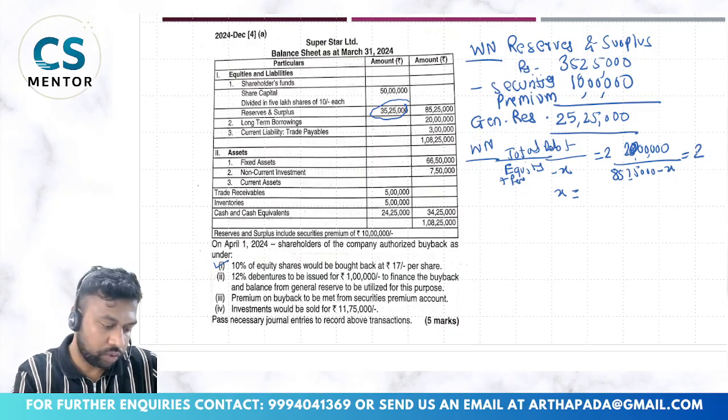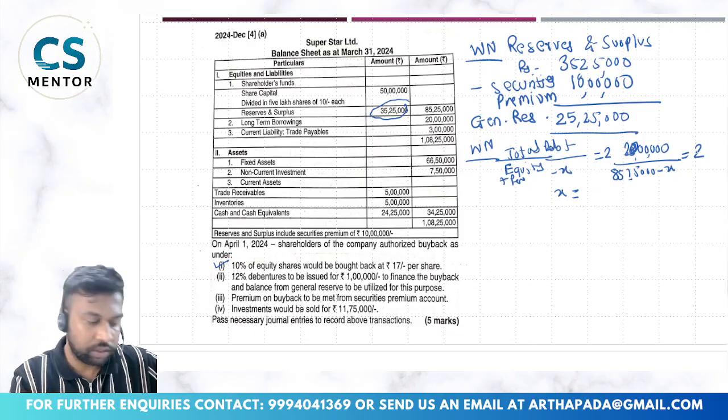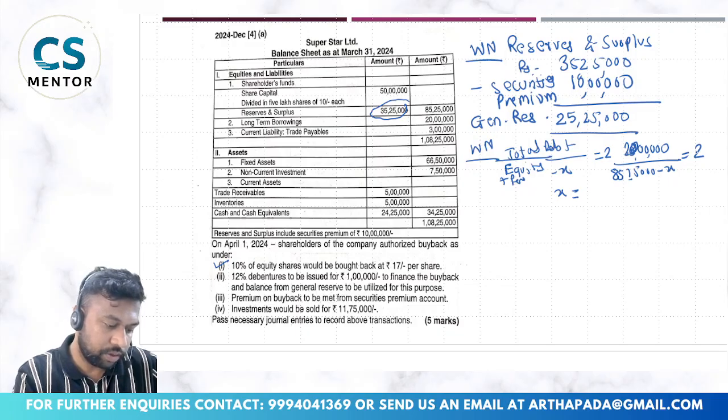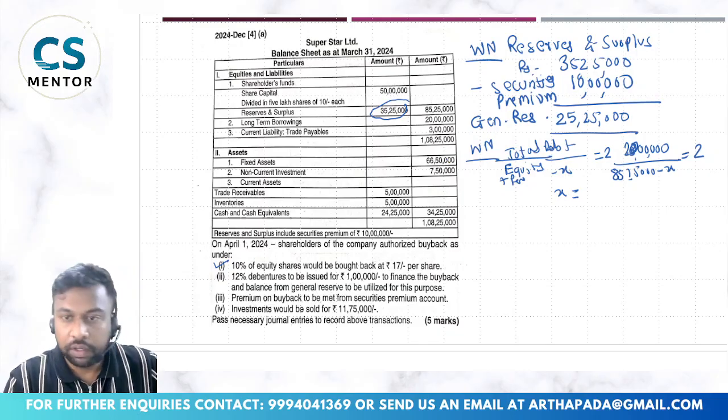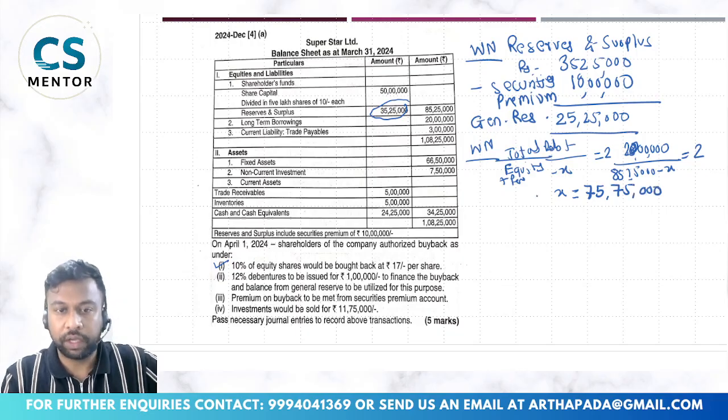So 20 lakh divided by 2, 10 lakh, plus 85 lakh 75,000. So my x will be 75 lakh 75,000. Okay, how much are we buying back?